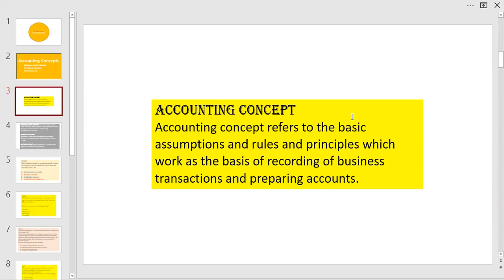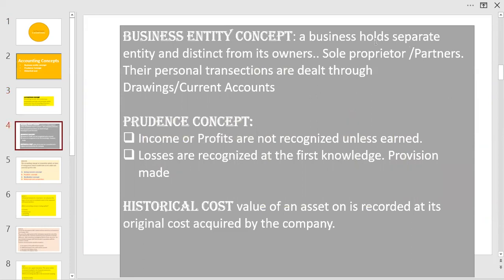Business entity concept. This will indicate the separation of business entity from its owner's activities. In practice, owners are the people who conduct the business, and also they have access and control over all the resources of the business. So they may use some of them for their personal use, which will not be recognized as business transaction. Therefore, it will be dealt separately.